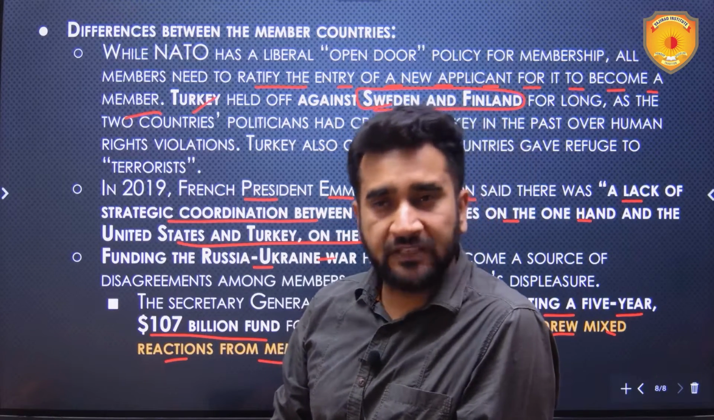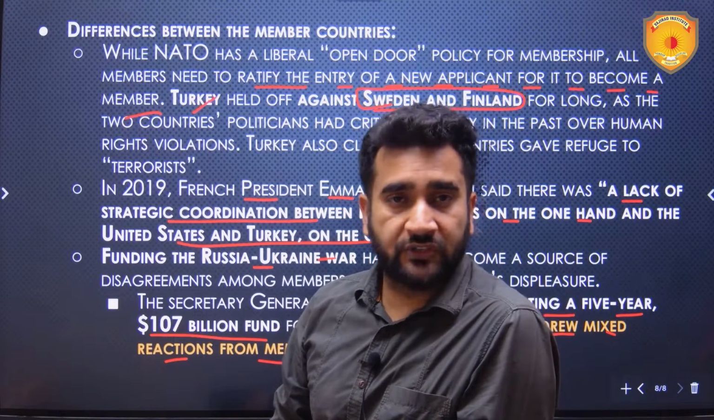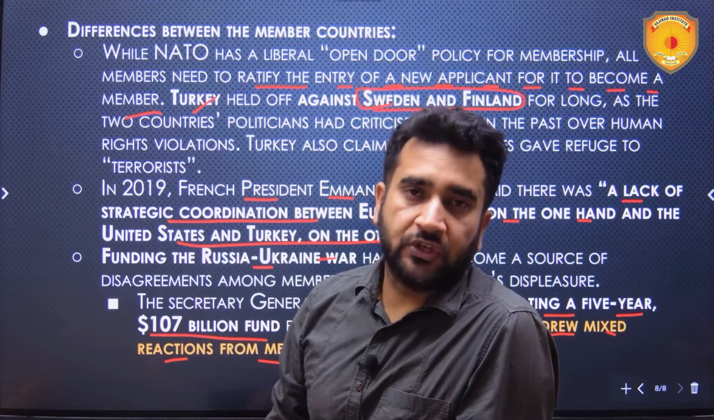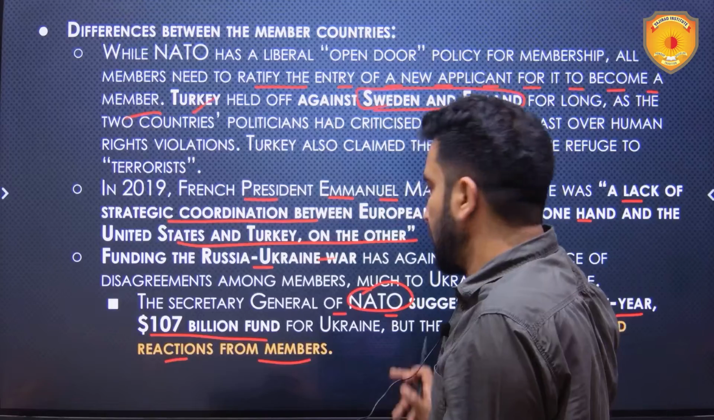Unequal military spending is another challenge which can intensify if the Donald Trump administration is established in the United States of America by the end of this year. So this needs to be looked into.